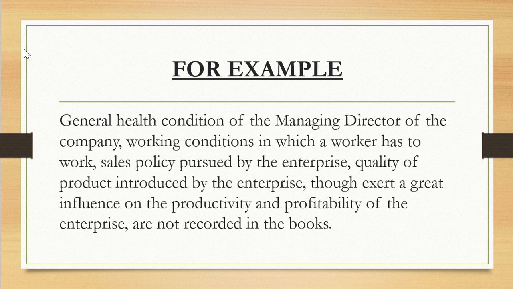For example, the general health condition of the managing director of the company, the working conditions in which a worker has to work, the sales policy pursued by the enterprise, and the quality of product introduced by the enterprise. Though these things exert a great influence on the productivity and profitability of the enterprise, they are not recorded in the books of account, because these things cannot be expressed in terms of money.